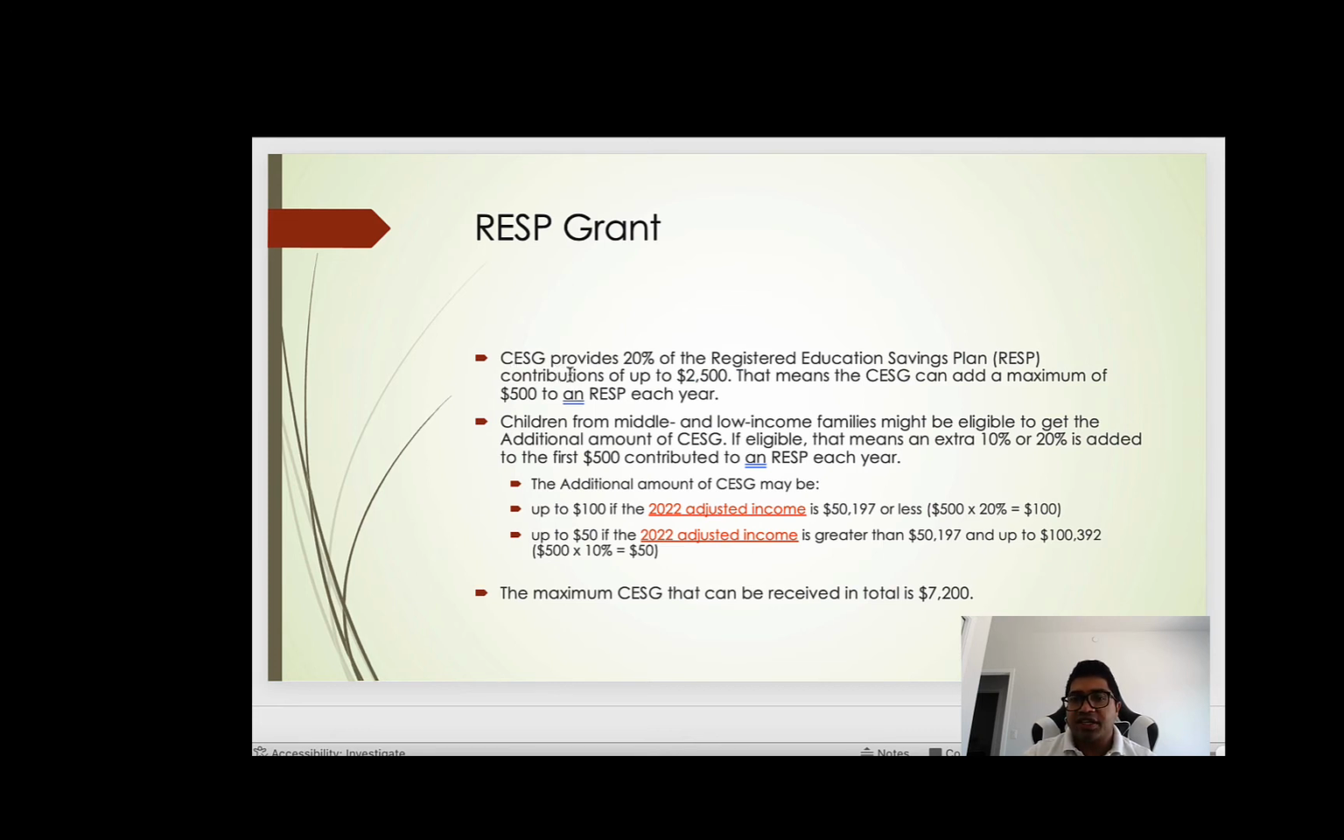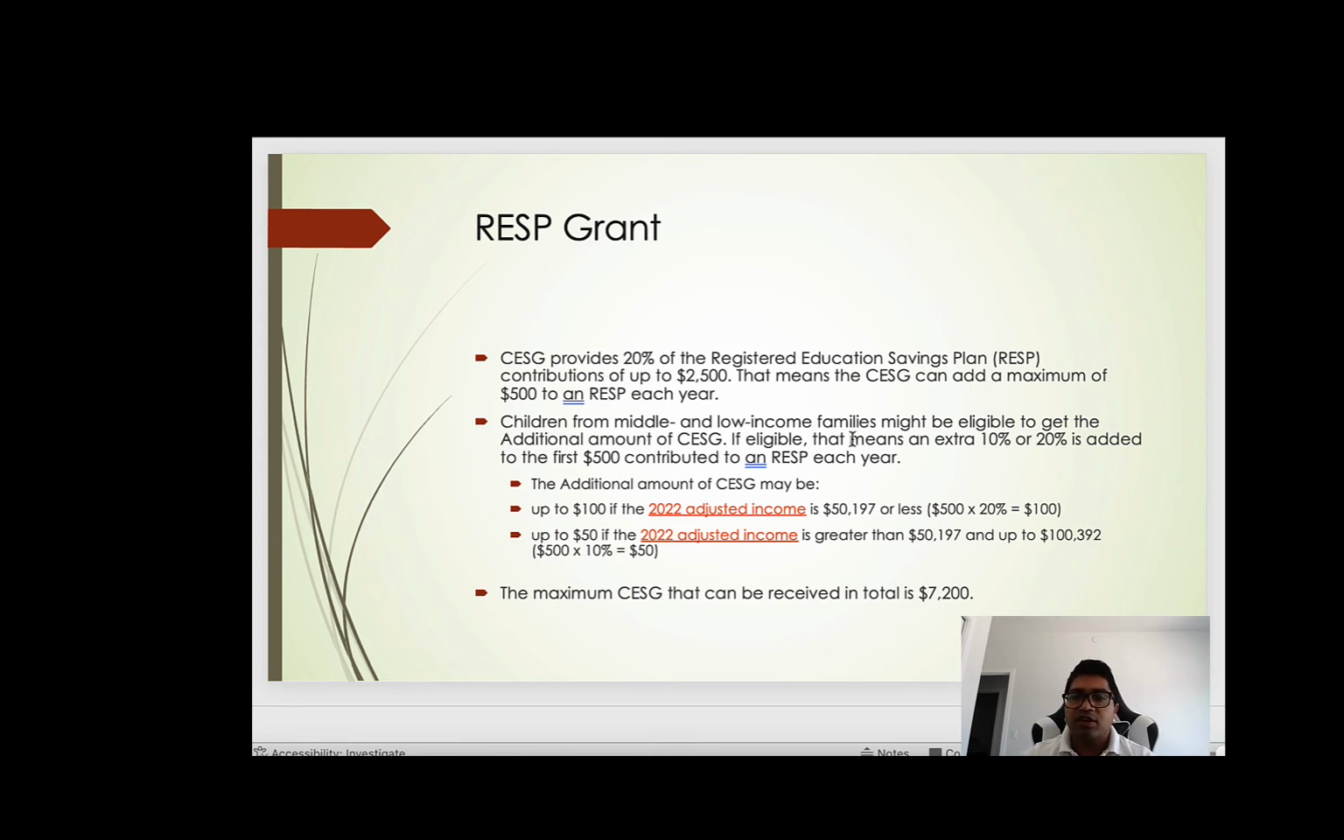Now, how does the government grant work? So CESG, that is the federal government, provides 20% of the Registered Education Savings Plan contributions up to $2,500. That means you get up to $500 matching from the government, right? So whatever money you put in, they match 20% of it up to $500. So to max out this grant, you have to put in $2,500. So if you put in $2,500 of your own money, then the government is going to give you $500 of their money. In total, $3,000 get invested.